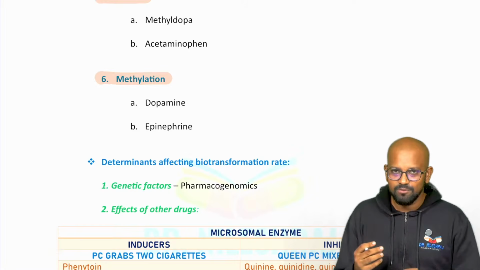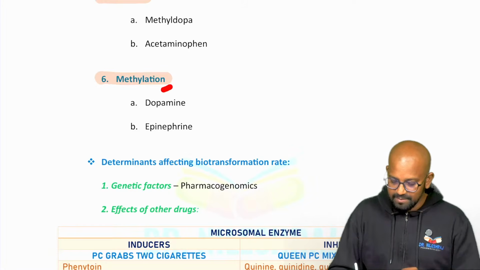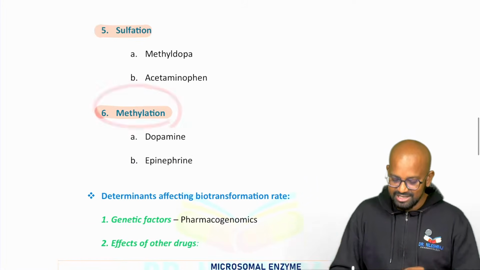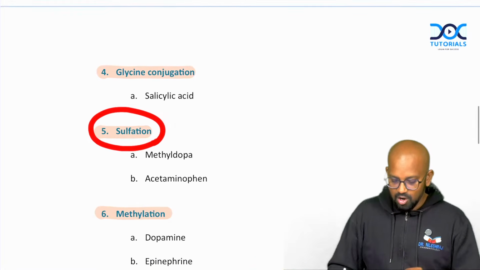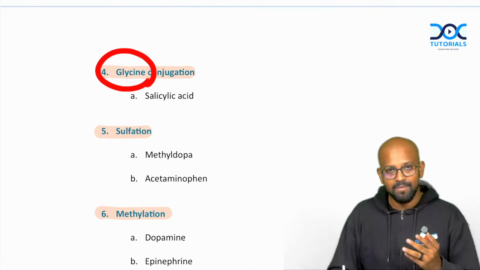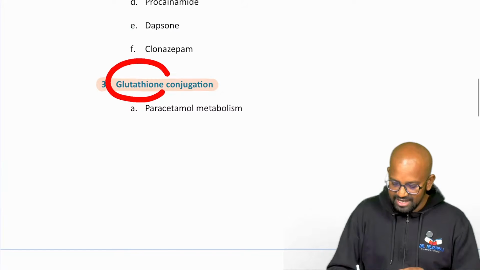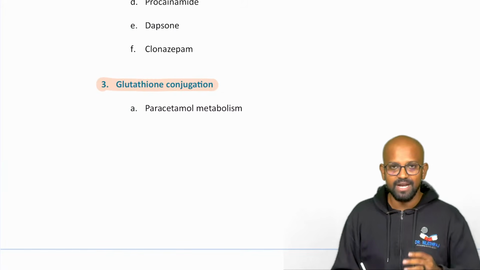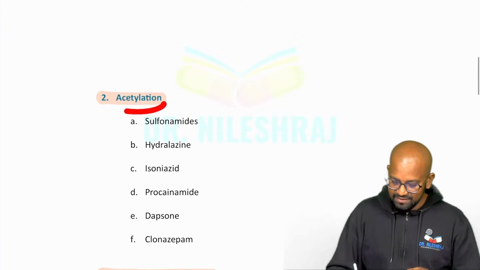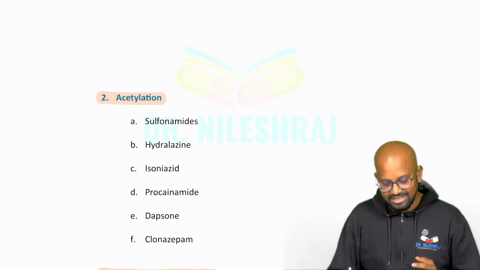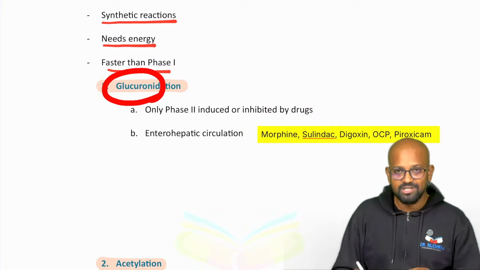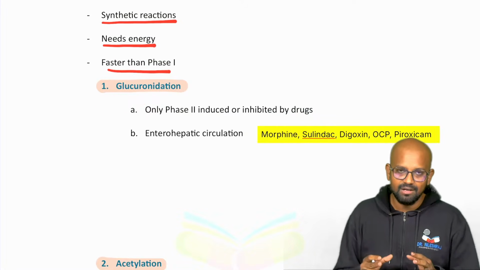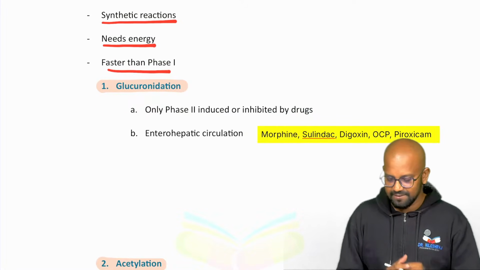As I've told, this active moiety, if it is a methyl group, it is called methylation. If it is a sulfur group, or if it is glycine, it will be named glycine conjugation. If that active moiety is glutathione, that will be named glutathione conjugation. If that active moiety is an acetyl group, acetylation. If that active moiety is a glucuronide group, then that reaction will be named glucuronidation.